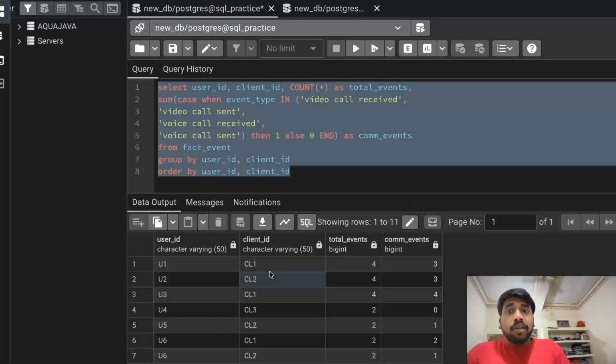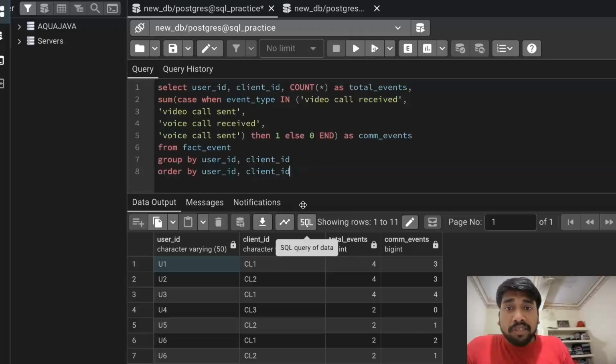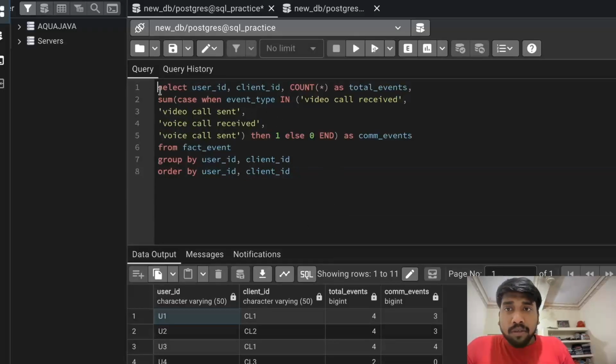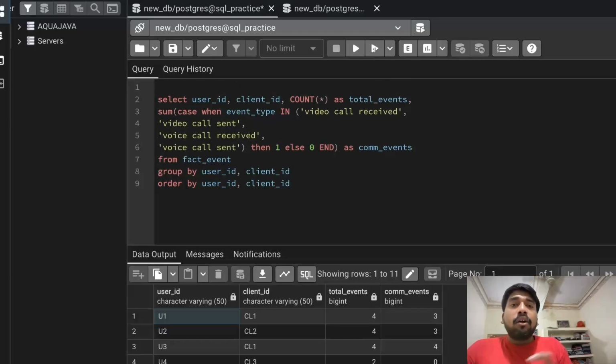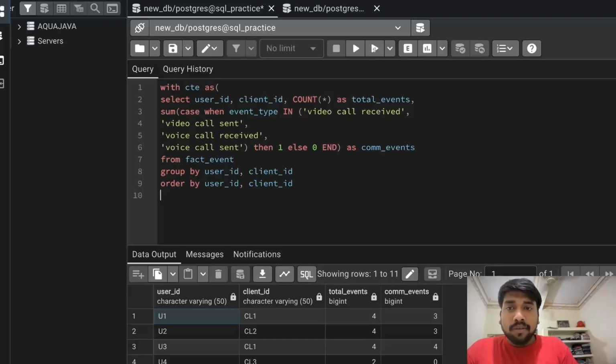Okay. Now for each user client pair, we have the total number of events and total number of communication events as well. Now let's put this in a CTE. After this, we will filter on the 50% condition. With CTE as, you can name a CTE whatever you want. I just put it as plain CTE. Now we have calculated the total number of events and qualified communication events for each user client pair.